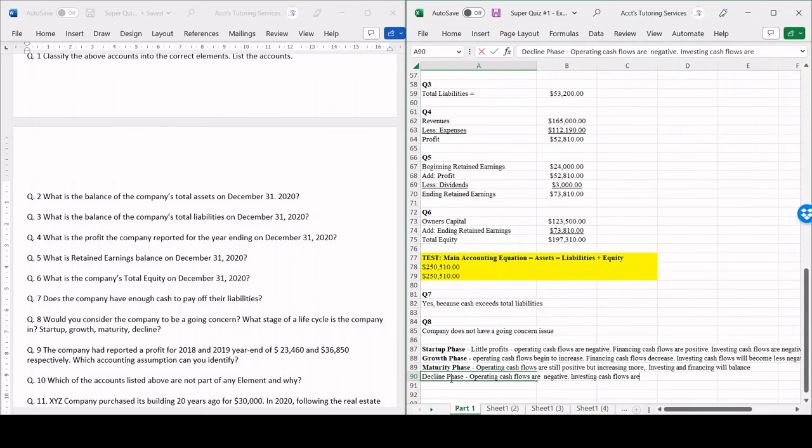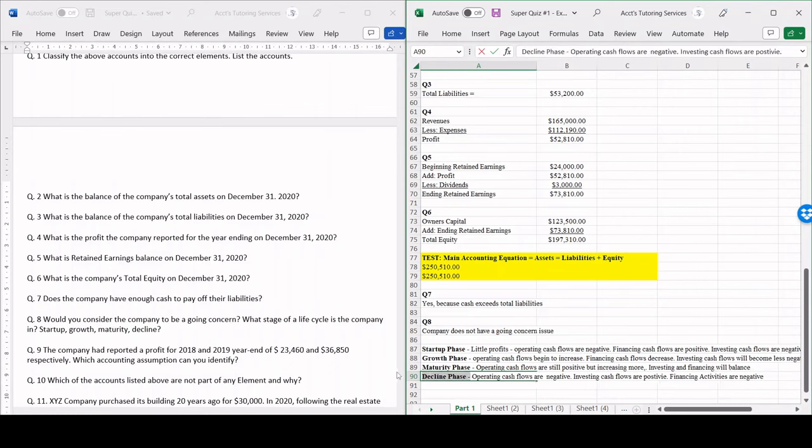So they're going to be positive. And as a result, our financing activities are also going to be negative. We're going to start paying off our debt and start paying off dividends. Financing activities are negative.